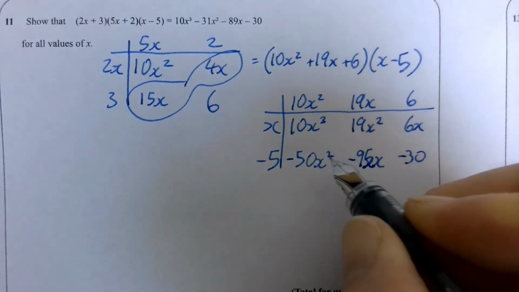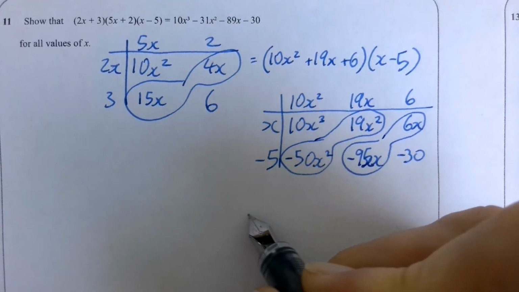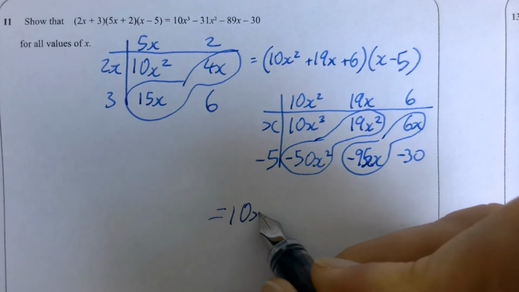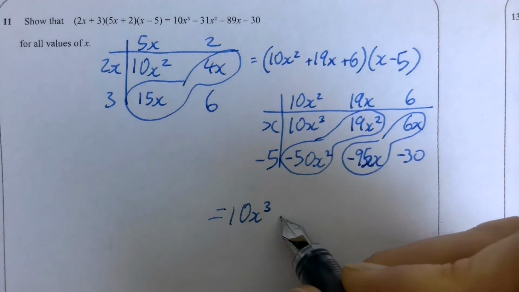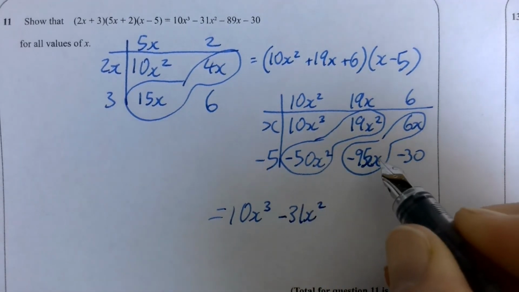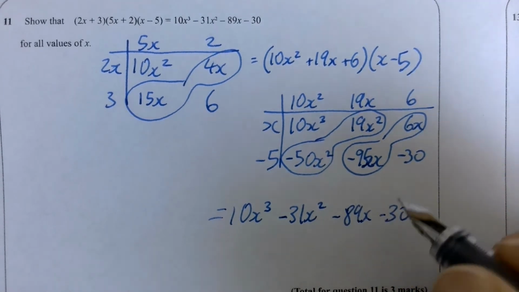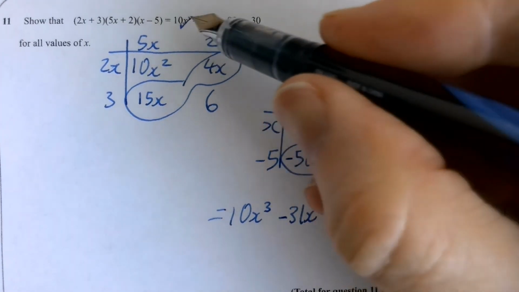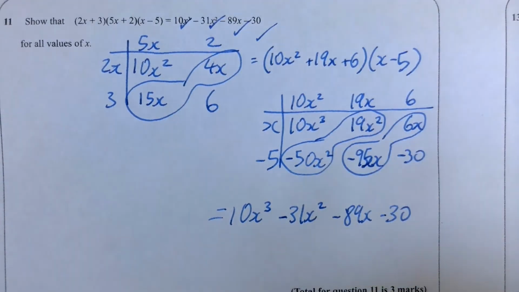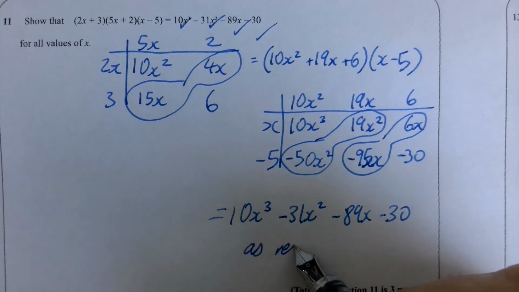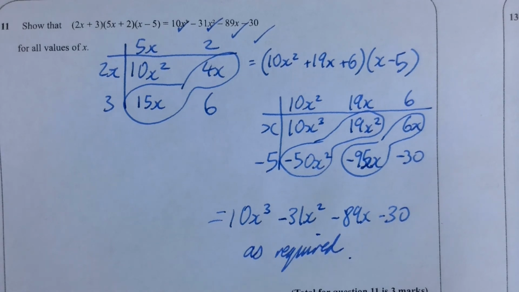and negative 30. Then we just need to tidy those up, and we've got 10x cubed. 50 take 19 is 31, so it is negative 31x squared, minus 89x take 30. Double check at this point, 10x cubed, yes. Negative 31x squared, yes. Negative 89x and negative 30. So we're all happy with that. And if you want to be really fancy, you can write as required at the end. Not sure why they like that, but they love it.